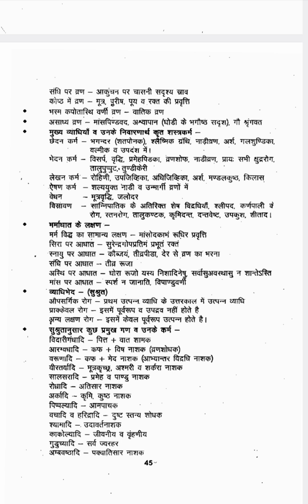That is indicating the damage has happened in the Sira. Snayu par aghata: kubjata, tivra peeda, and the vrana takes time to heal. Kubjata means there will be deformity. If you are getting damage in the tendon, snayu, there will be slight deformity and severe pain, and the vrana will take little time to heal, whatever vrana is happening in the snayu pradesha.